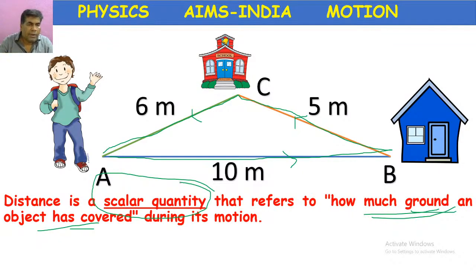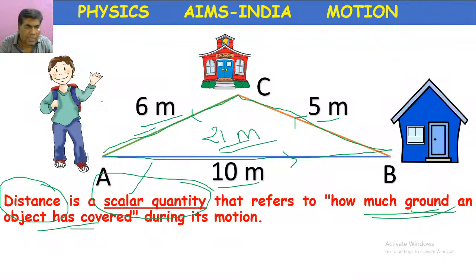When we have different directions, we can't take any direction. So distance never depends on direction, so it is a scalar. How much distance has it covered? 10 meters, 5 meters, 15 meters, plus 6 meters, 21 meters is the distance covered by the boy.